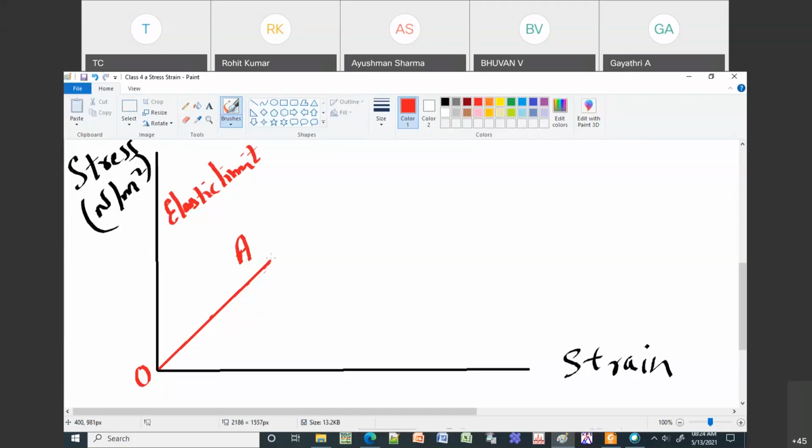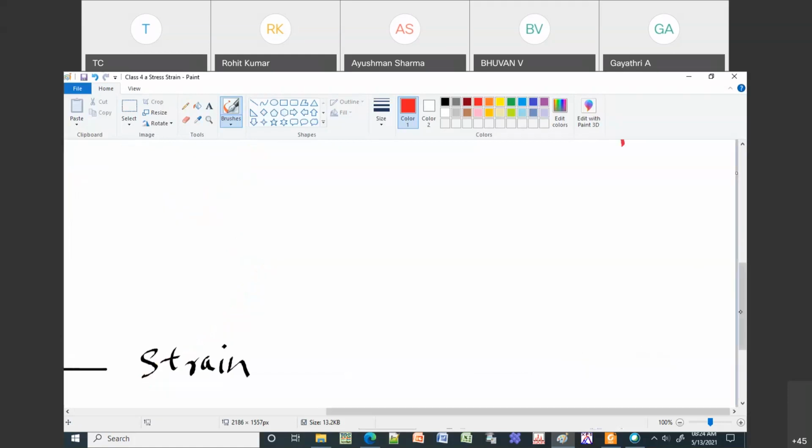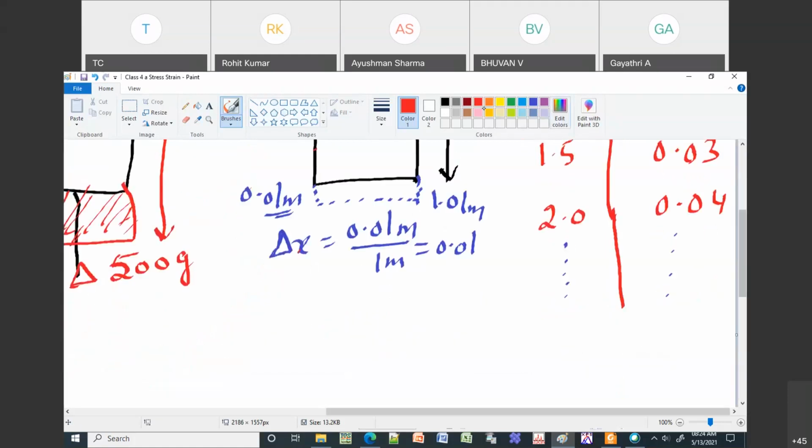Beyond this point, it will not go linear like this. If I next apply something like 2.5, initially we expect 0.05, but it may not be 0.05, it may be 0.047.